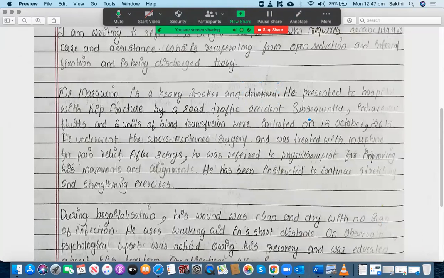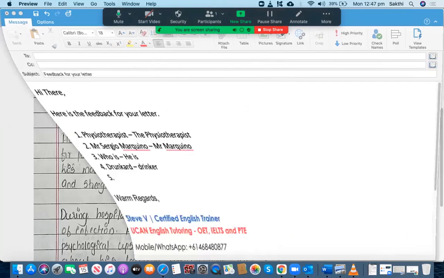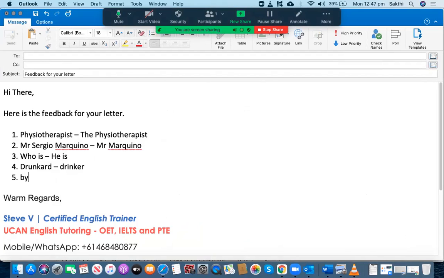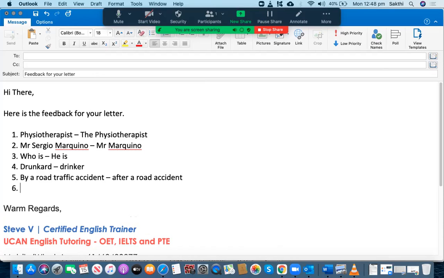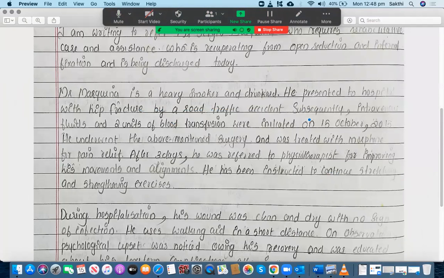He presented to hospital with hip fracture by a road traffic accident. Now, it's not "by a road traffic accident". And you don't need to use traffic, you can say "after a road accident". That's okay. You don't need to use traffic. Subsequently, that's fine.